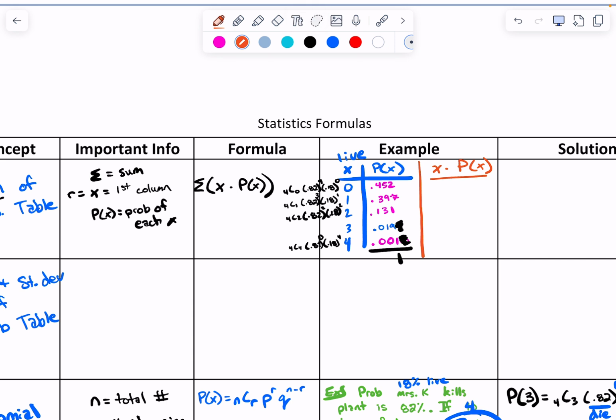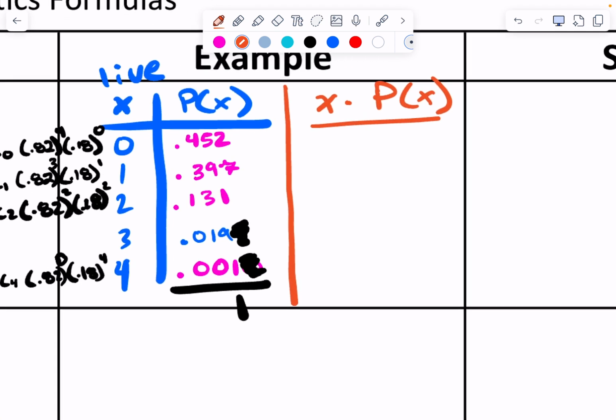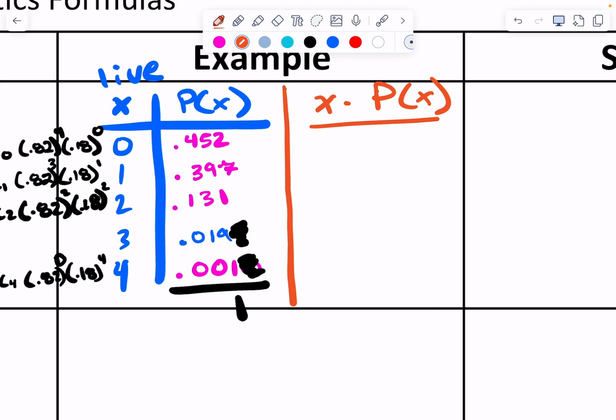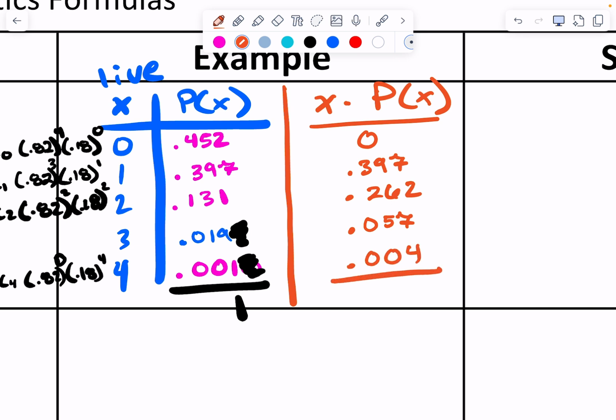You ready for this total? If I take 0 times 0.452, it's 0. If I take 1 times 0.397, it's 0.397. If I take 2 times 0.131, that's 0.262. If I take 3 times 0.019, that's 0.057. If I take 4 times 0.001, that's 0.004. And if you add them all up, you get 0.7203.